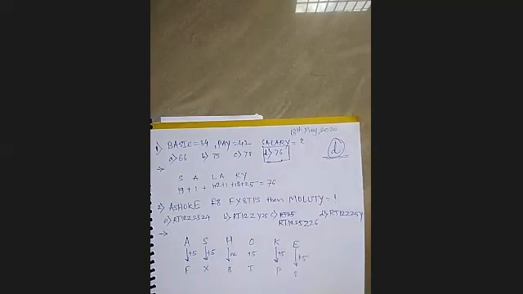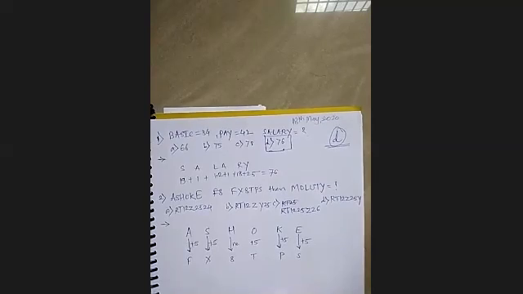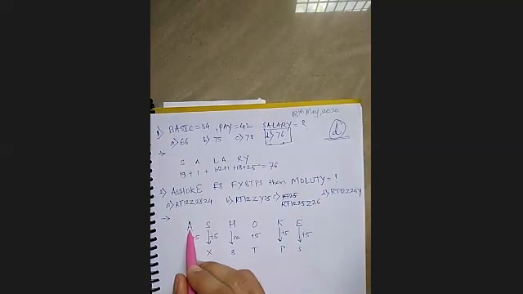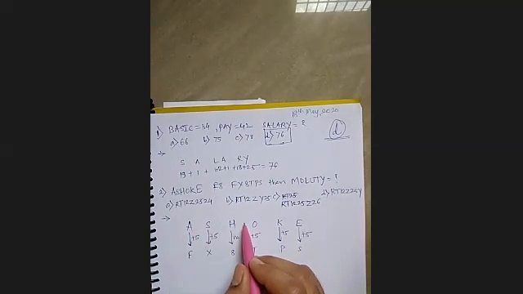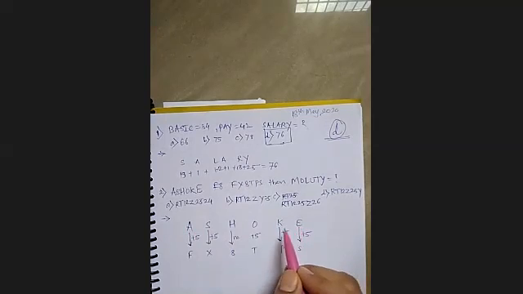So if you add 5 to the letters, you will get F, X, T, P, and S from the corresponding A, S, O, K, E. And for H, it is only its number.